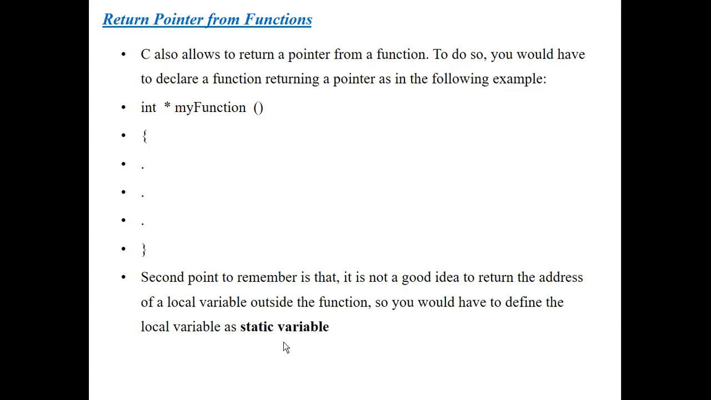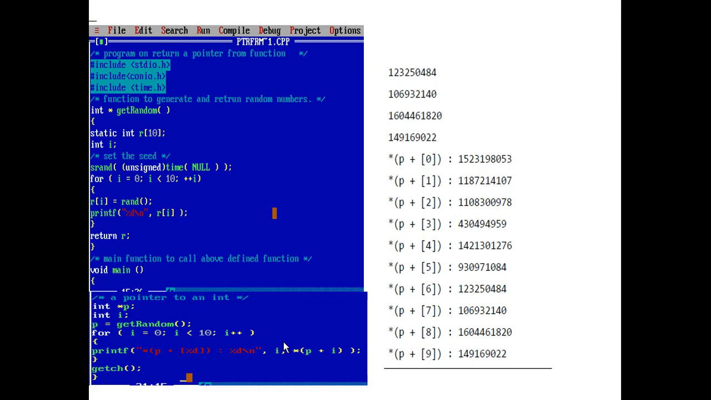So this is the definition, and just a discussion about how functions return a pointer. Let's understand this concept with a program. Here I have written a simple program. I have included the two basic header files, and I have also taken the time.h header file, because I am using the rand method and the time method, and these are available in time.h.